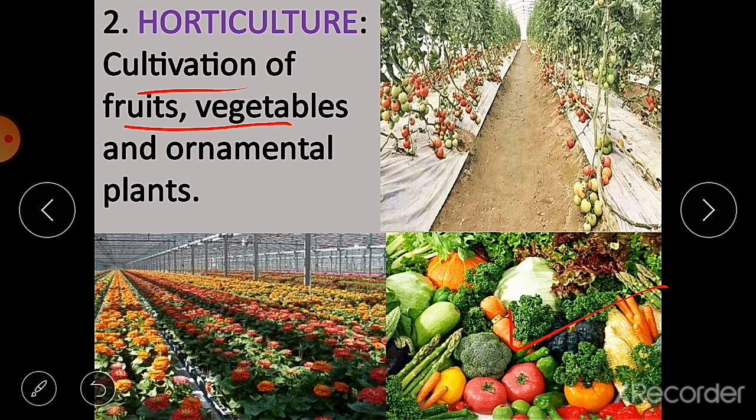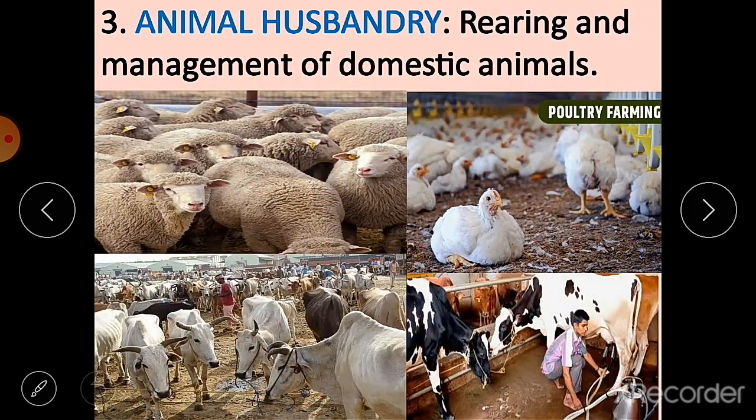And horticulturists have extensive knowledge about the trees, flowers, vegetables, nuts, bushes and fruits. They are mainly the people who are involved in horticulture. They have vast knowledge of different types of flowers, fruits and different types of vegetables, and they keep on researching on that. Then next is animal husbandry.